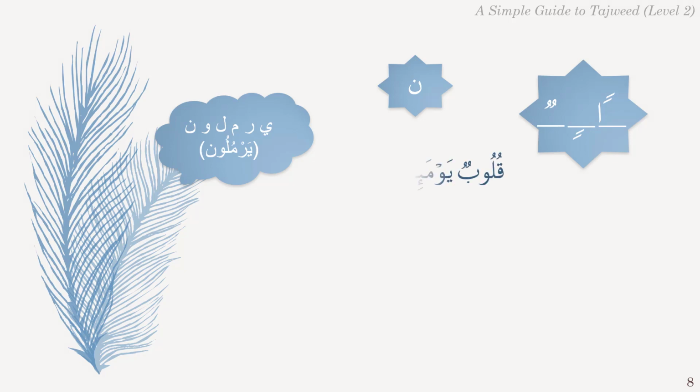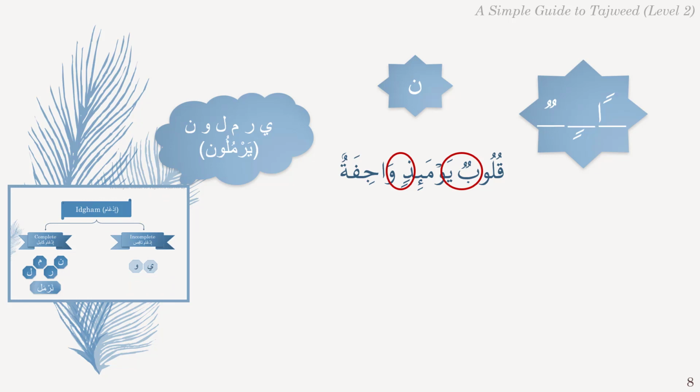In the first example, we find unequal Tanween Dhamma followed by letter Ya, and unequal Tanween Kasra followed by letter Waw, both of which are from the letters of Yarmulun. Therefore, Tanween will be pronounced applying the rule of Idgham. And since Ya and Waw are not from the letters of Narmal, Idgham is incomplete, and the absence of Shadda on both letters confirms this.